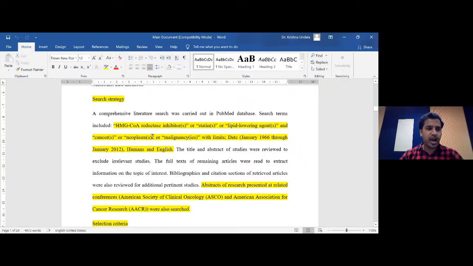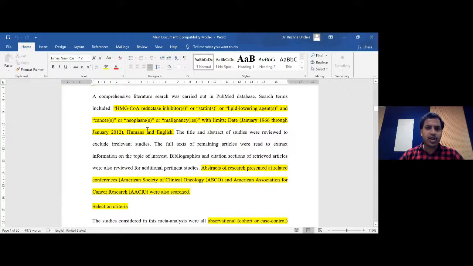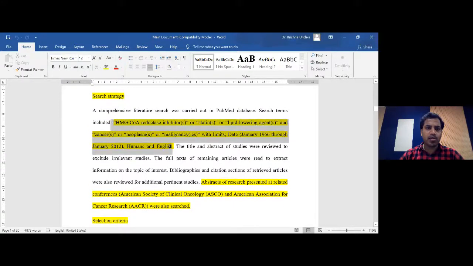That is the first step we saw yesterday afternoon from Vasumati ma'am. She explained very clearly how to search for information in various databases using various keywords, including MeSH terms. Here I have given a very simple explanation, but some journals may not accept this, and we need to give a clear-cut step-by-step search strategy, like Vasumati ma'am explained yesterday. When the journal asks for that, we need to provide it, not the simple search strategy we mentioned here. That depends on the general requirement; if they require it, you need to provide the detailed search strategy.